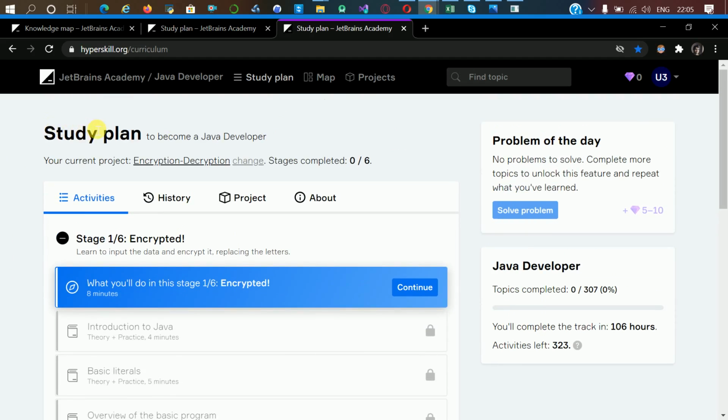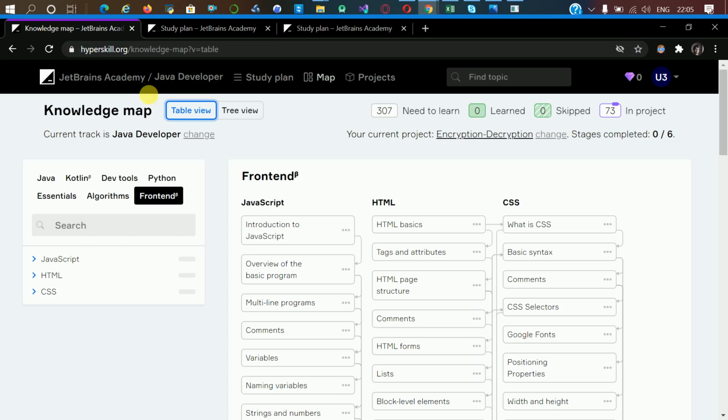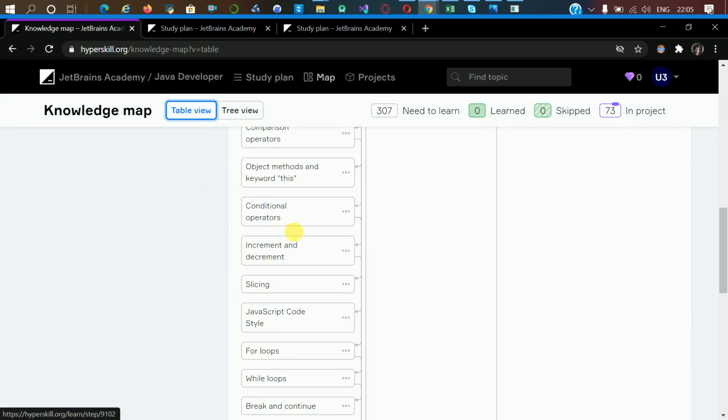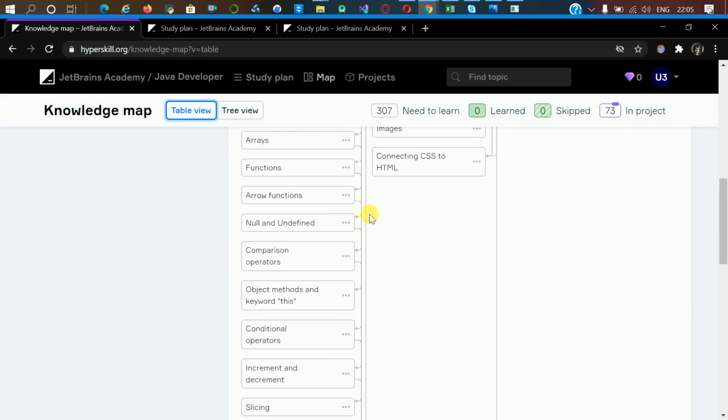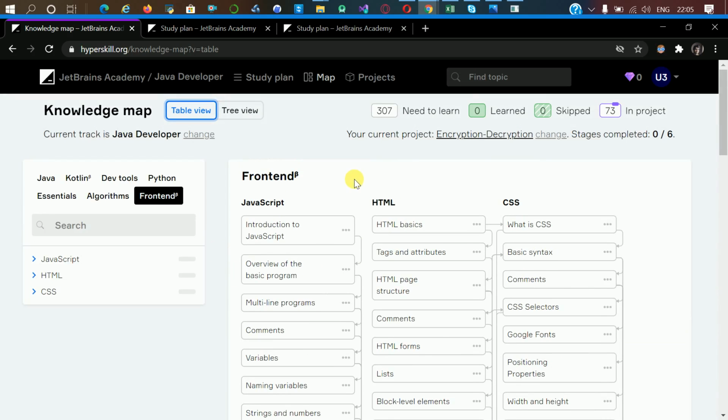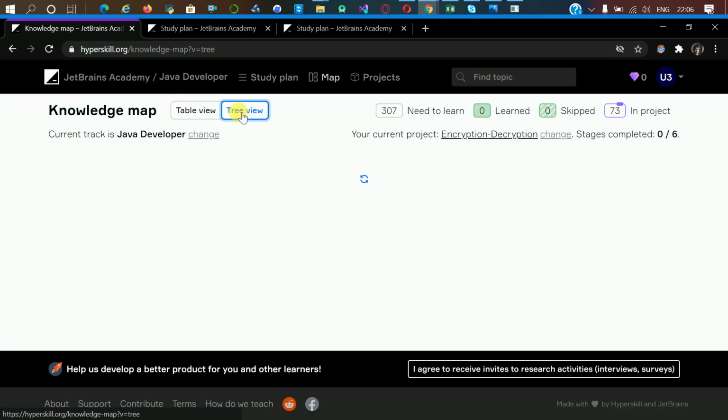So currently, let me explain everything. Currently, I'm enrolled in Java developer. These courses provide Java, Kotlin, DevTools, Python, Essentials, Algorithm, and Frontend. If you enroll in Frontend, then you learn JavaScript, HTML, and CSS. You can see the table view, the overview of this course. It's very beautiful and perfectly explained for newcomers. And the tree view is like this.